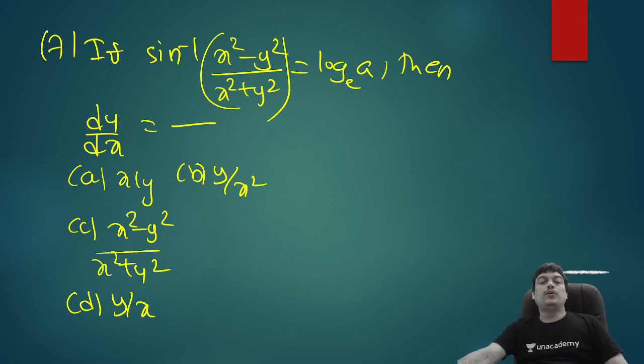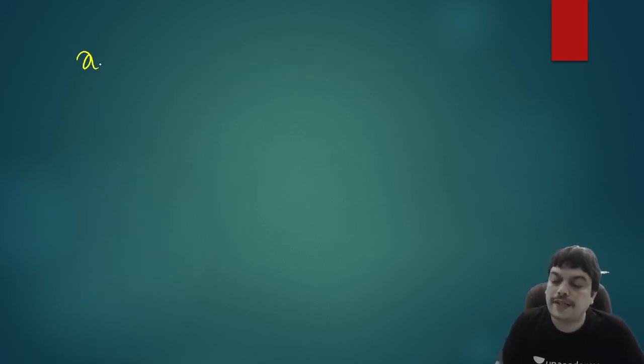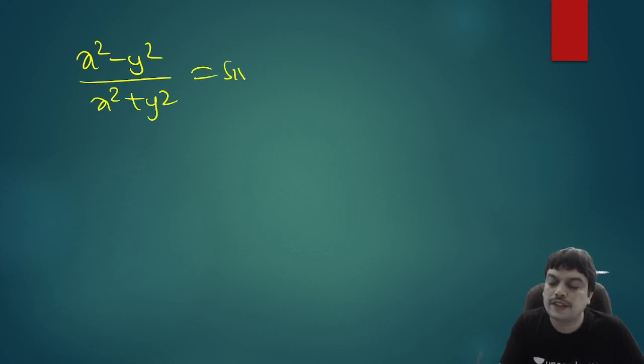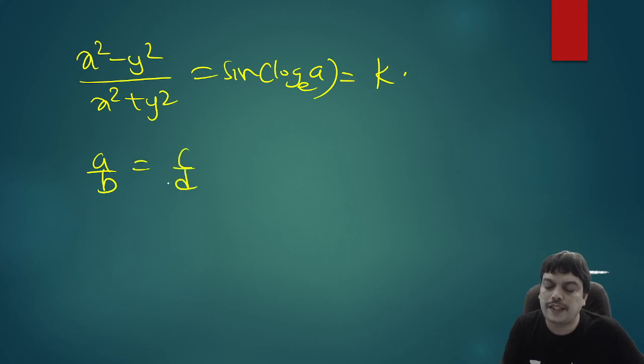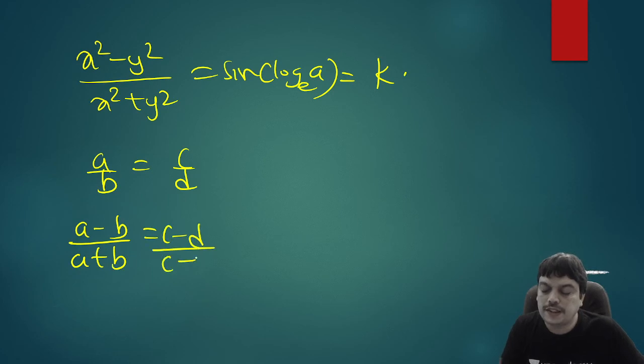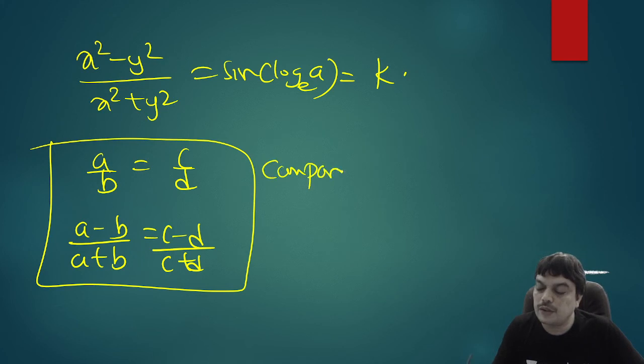So let's see how we can do this. Usually the question becomes simple when the inverse function is brought to the RHS. So I'll write this as x square minus y square by x square plus y square equal to sine of log A, which is a constant. To make it simple, I'll assume this as some k, for example. Apply componendo and dividendo. What is the componendo dividendo property? If two ratios are equal, if a by b equal to c by d, then (a minus b) by (a plus b) equal to (c minus d) by (c plus d). This is called the property of componendo and dividendo.